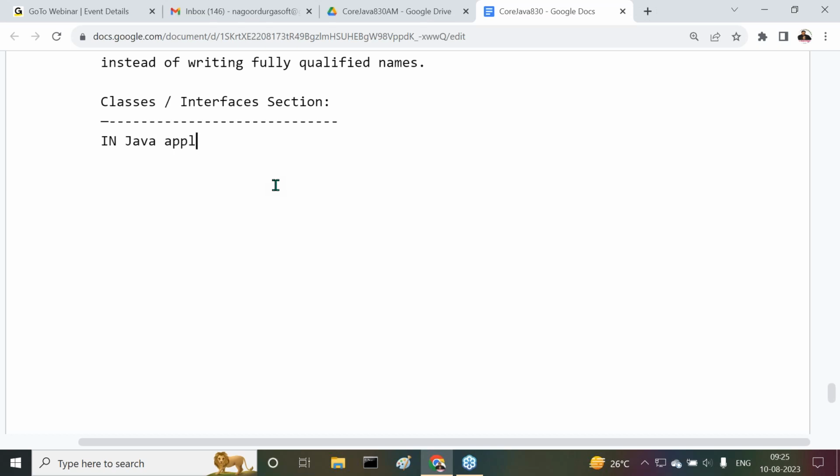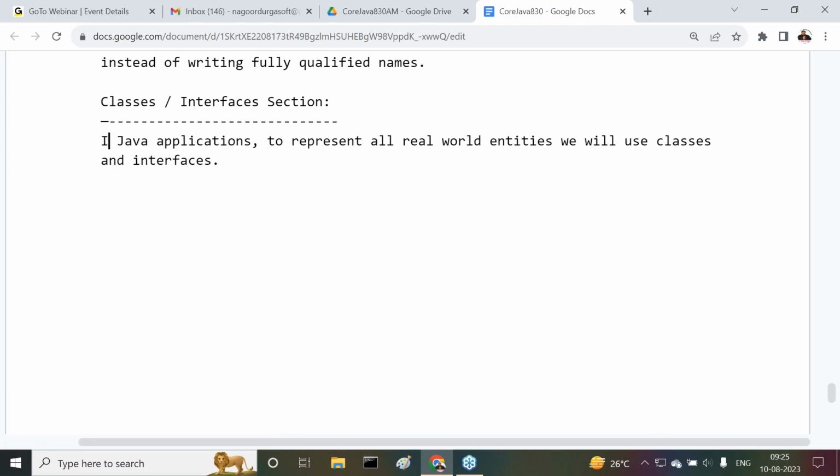In Java applications, to represent all real world entities, we use classes and interfaces. What are these real world entities, or simply entities? If you observe this, anything which has some attributes is called an entity, a real world entity. Examples I'm telling you here.